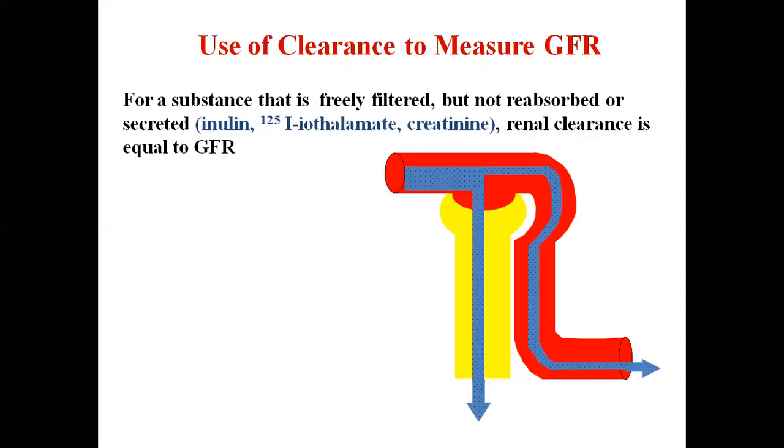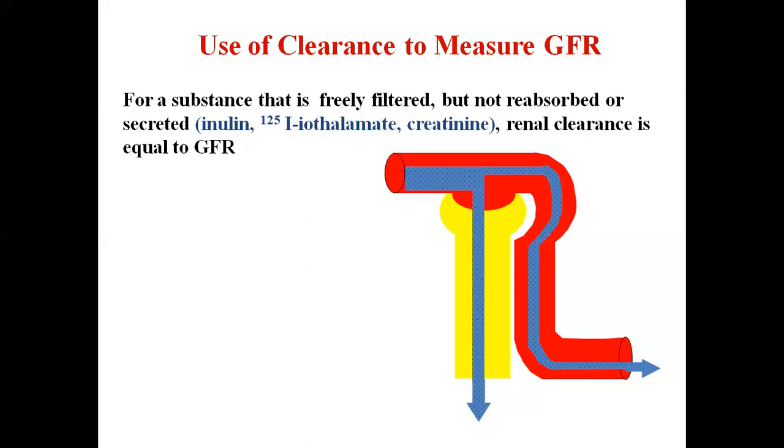Now we come to the techniques for the estimation of different values with the help of clearance methods. First of all, we will discuss GFR, the glomerular filtration rate. For the measurement of GFR by any substance, we should know that the substance has certain properties. First of all, the filtration rate should be equal to the excretion rate.